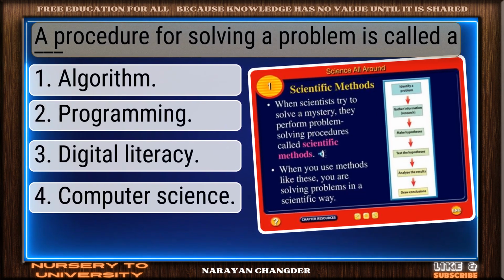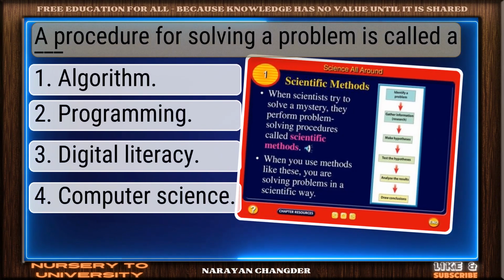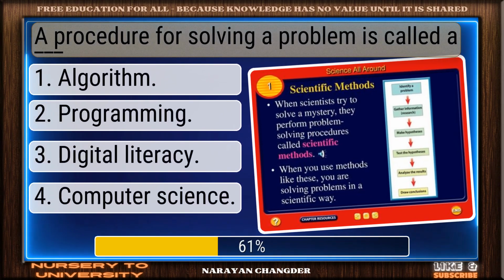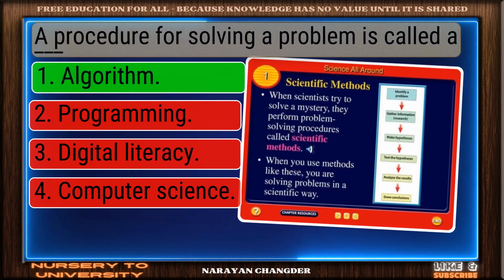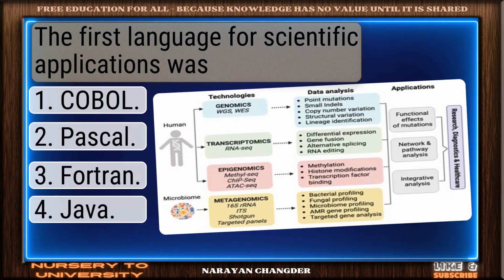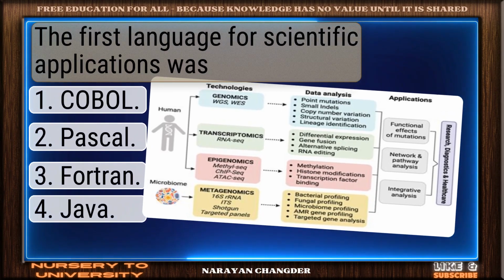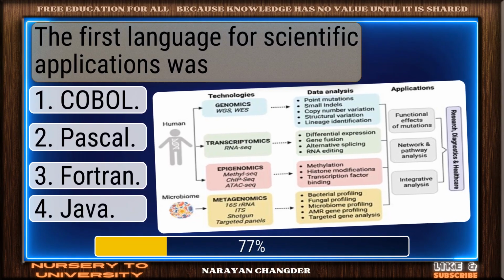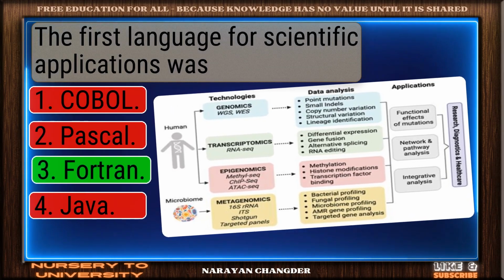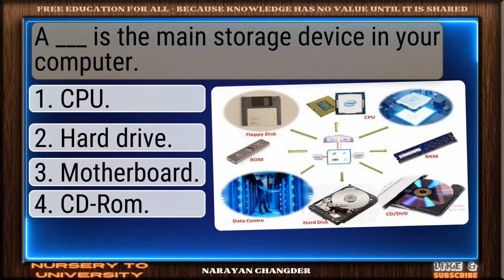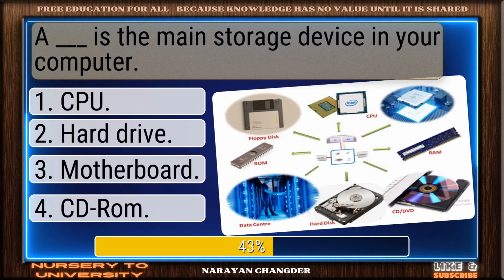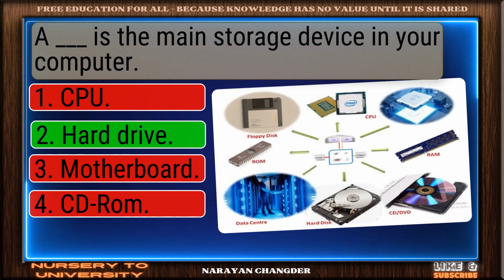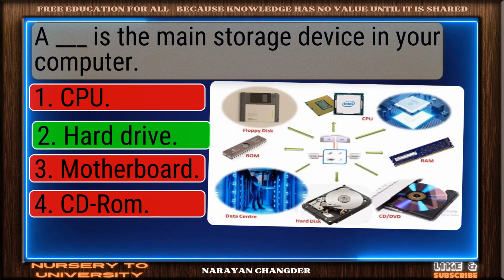A procedure for solving a problem is called a dash. Clear logic. Algorithm is sound. The first language for scientific applications was. Valid point. Fortran is true. A dash is the main storage device in your computer. Great job. Hard drive is accurate.